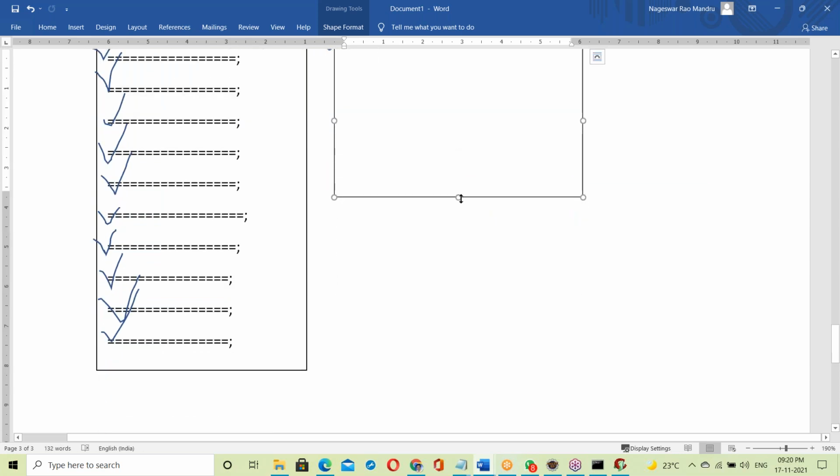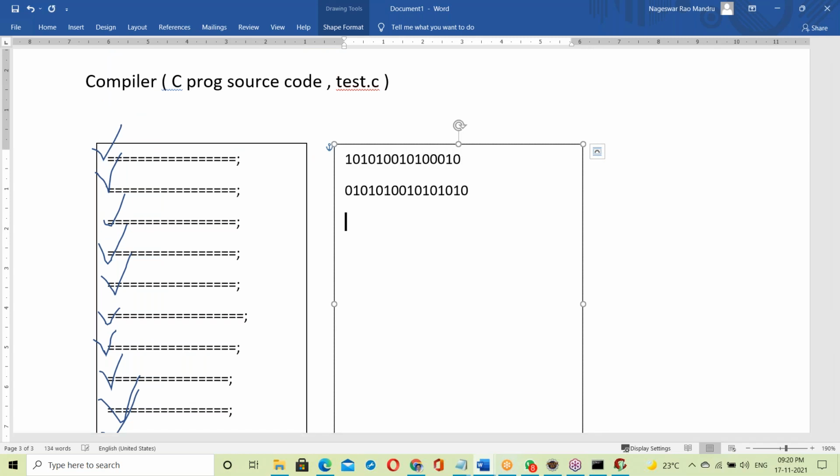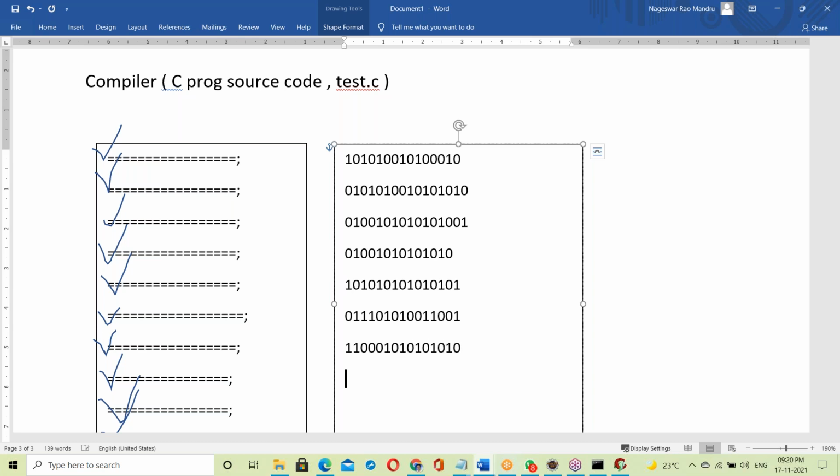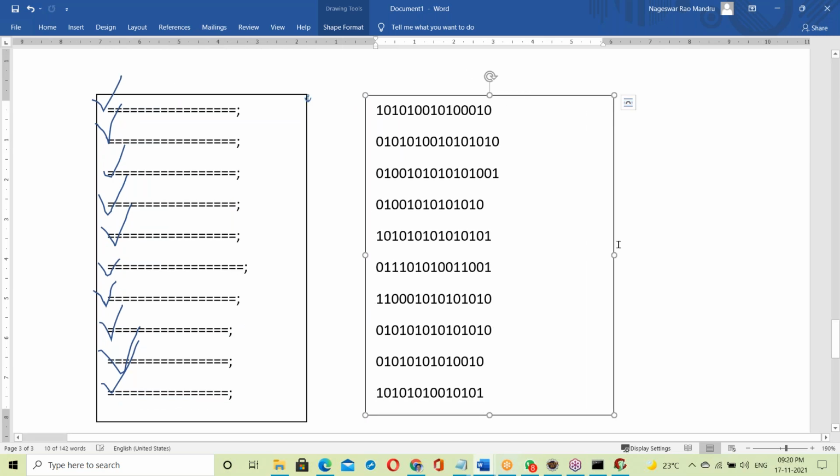It opens another file. After opening another file here, this whole code, all the lines, converts into binary format, zeros and ones format. Yes, all this code from top to bottom, all the lines convert into binary code and are written into another file. That complete code is converted into binary code and written to another file.